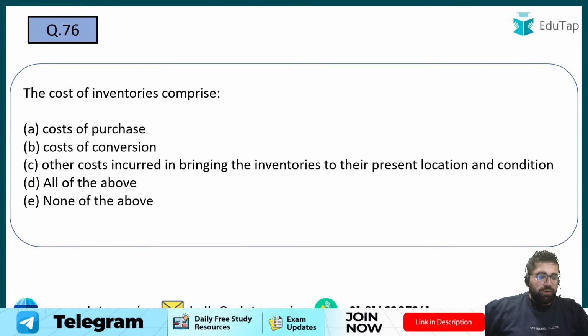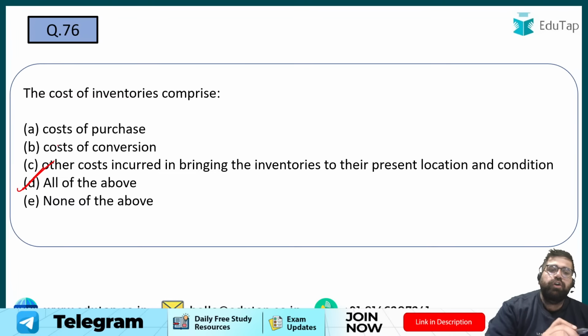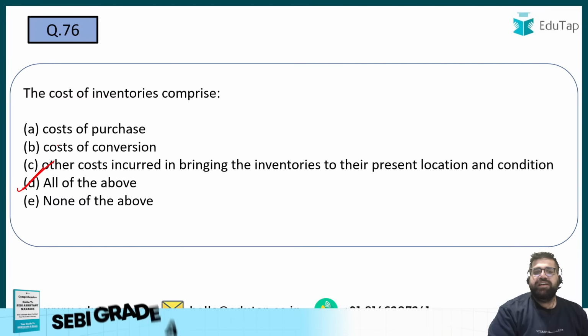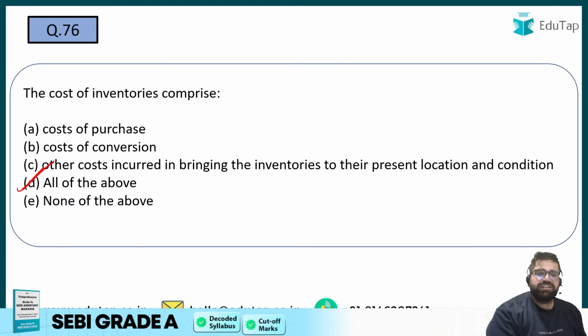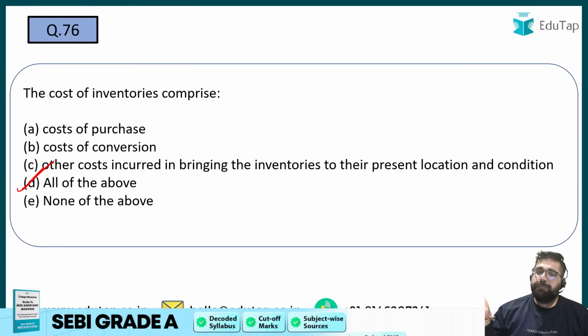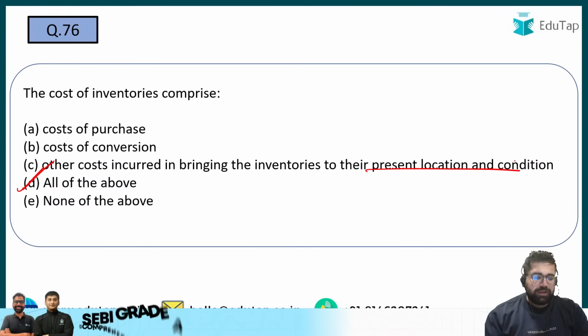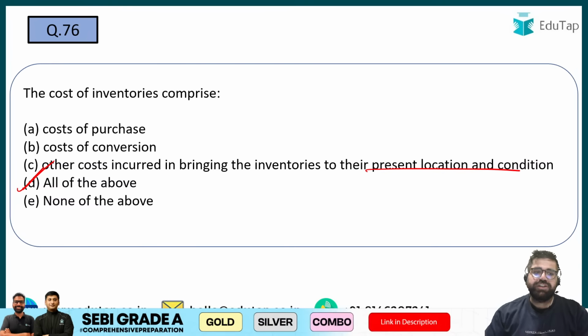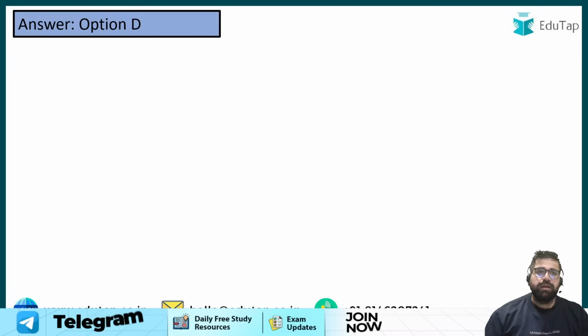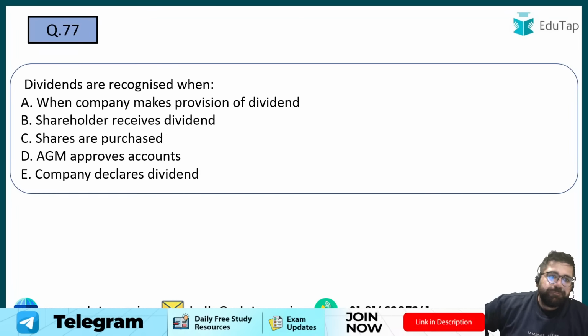76, D or C? Yes, the correct answer will be D, all of the above. Because cost of inventories will include your purchase plus conversion plus the other cost from bringing the inventories to their present location or condition, like carriage inward. Right? So my right answer will be what? Option number D, which is all of the above. Right? Now we have 77.